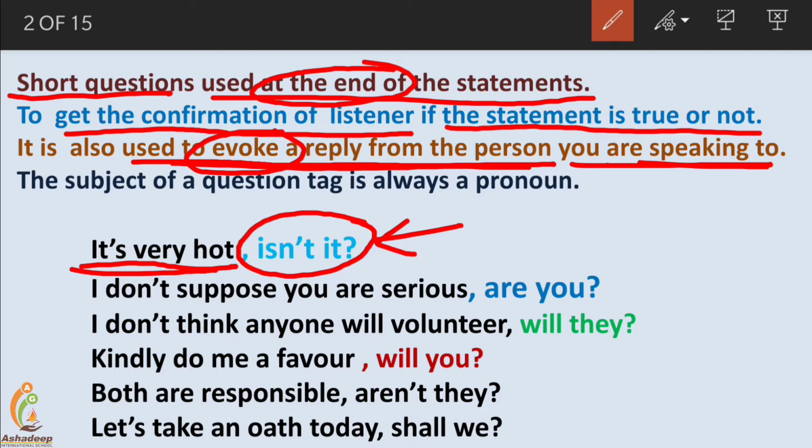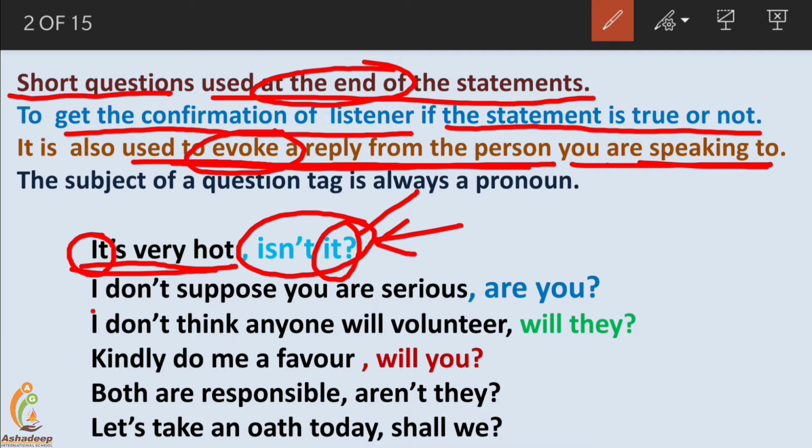And the subject of a question tag is always a pronoun. Here, in "it's very hot," "it" is the subject, and in the question tag it is always a pronoun. In a sentence it can be the name of a person, but in the question tag it is always a pronoun. Let us go through other examples.